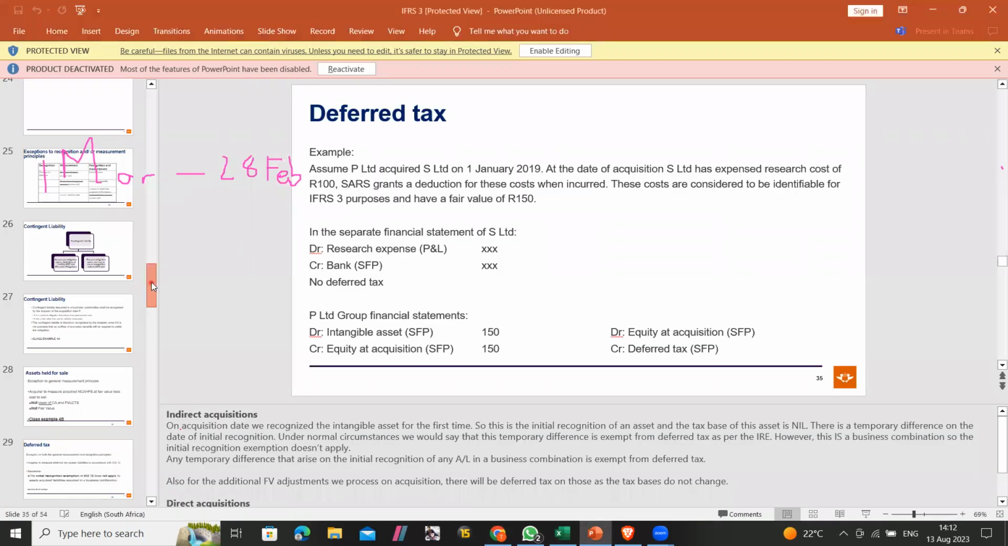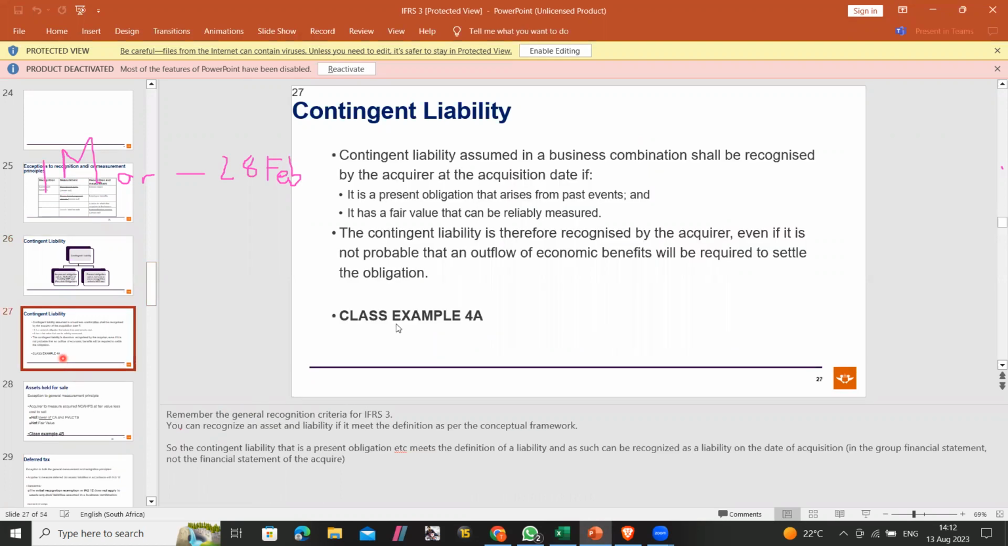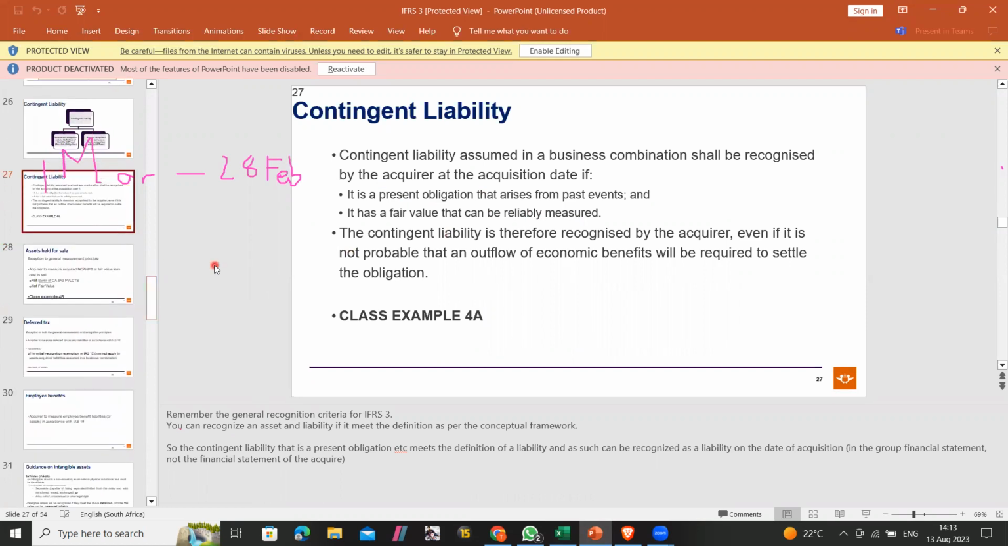Yeah, the additional items there. So let's go to them. The first one is contingent liability. So when do you include a contingent liability? Like I said, if there's a present obligation and the fair value can be reliably measured, then you are going to include that contingent liability as a liability at acquisition.